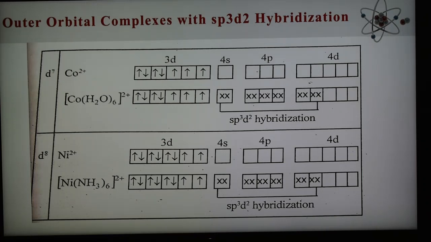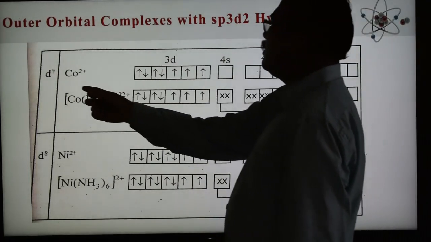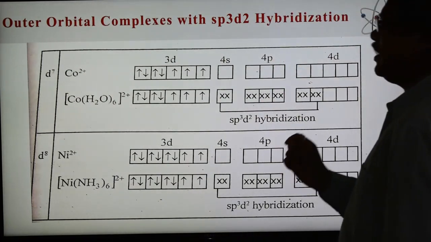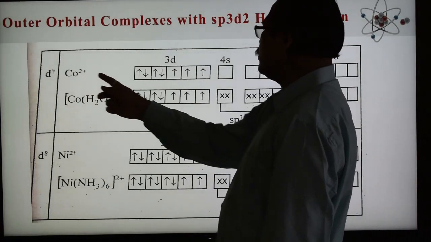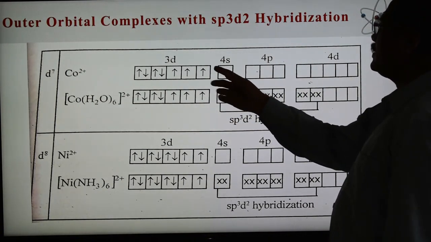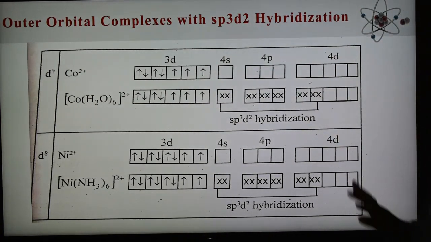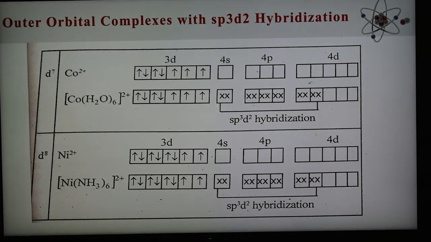In the d7 case, cobalt has atomic number 27, and its configuration is argon 3d7 4s2. With a 2+ charge on cobalt, 2 electrons are lost from 4s, and the remaining 7 electrons are in the d orbitals.